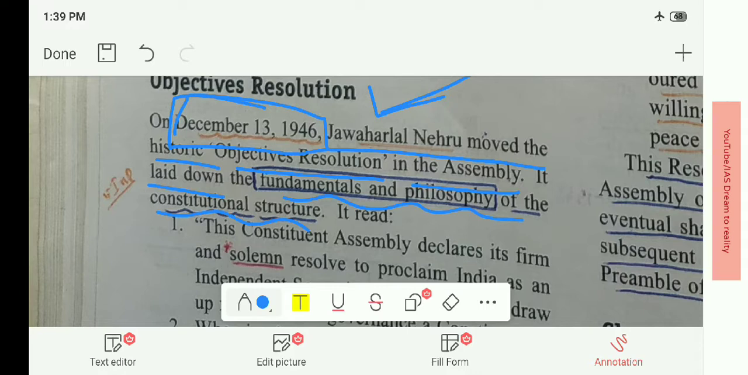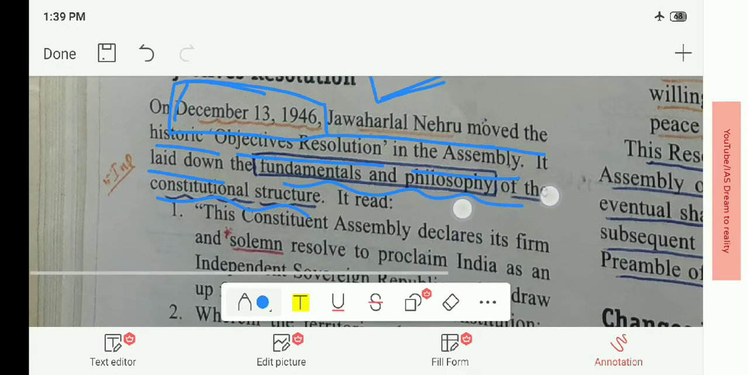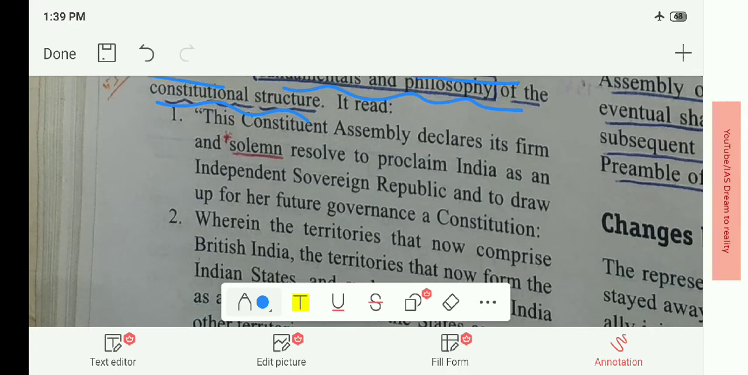The second question may be, who introduced the Objective Resolution? It was Jawaharlal Nehru on December 13, 1946. What does it lay down? It lays down the fundamentals and philosophy of the constitutional structure. Some of the important points are: first, the Constituent Assembly declares its firm and solemn resolve to proclaim India as an independent, sovereign republic and to draw up for the future governance a Constitution.